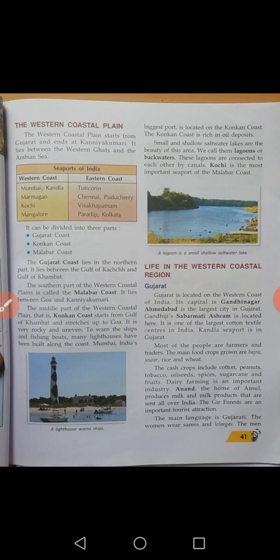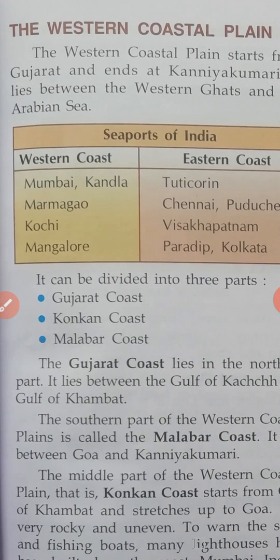Seaports of India. See here, one chart is given. Western coast is one column, eastern coast is another column. In the western coast, which are the main seaports of India? Mumbai, in Maharashtra state. Kandla, in Gujarat state. Marmagova, in Goa state. Kochi is in Kerala state.